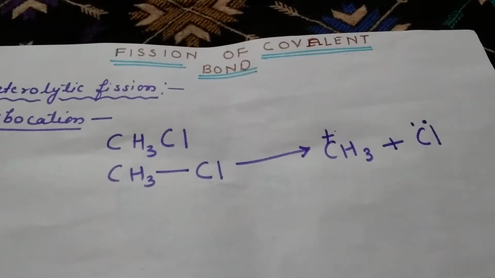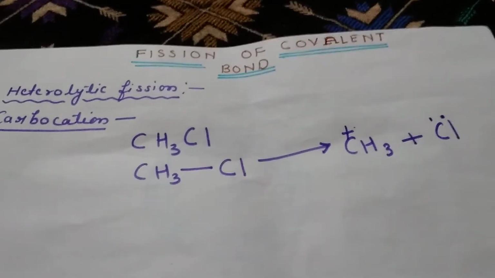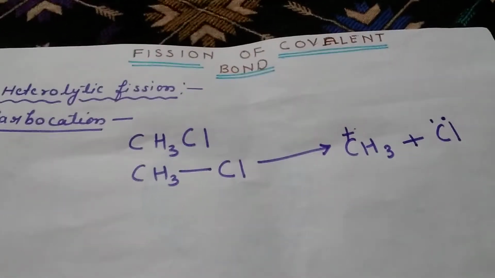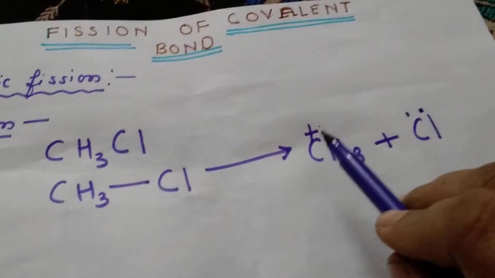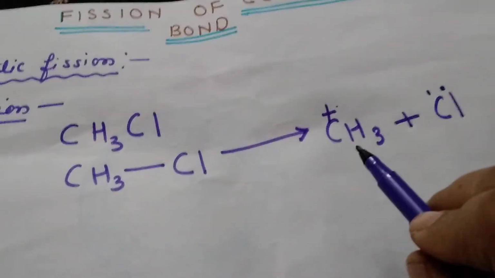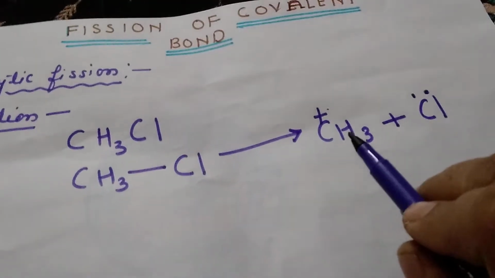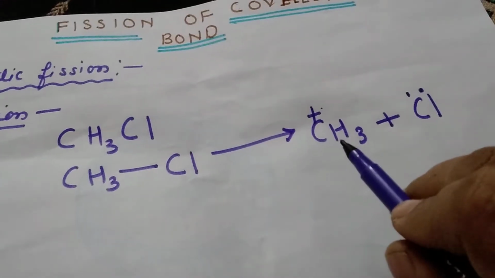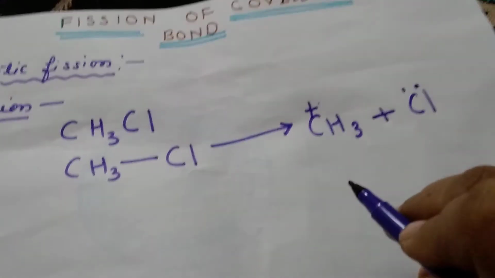Carbocations were earlier called carbonium ions. Now carbocations are highly unstable because they have charge and they are highly reactive. They are highly unstable and highly reactive. Now they are also divided into primary, secondary and tertiary carbocations in this way.